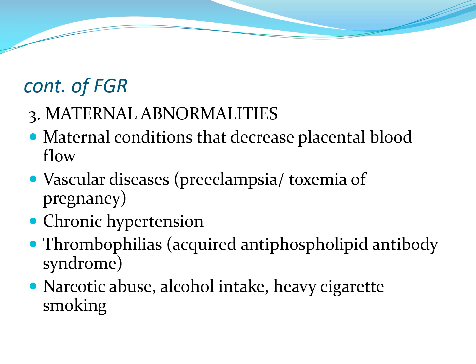The babies may be undergrown also, or their growth may have been restricted in utero due to maternal abnormalities. So these would be maternal conditions that decrease placental blood flow, like vascular diseases such as preeclampsia, toxemia of pregnancy, or the mother may have chronic hypertension or thrombophilias like acquired antiphospholipid antibody syndrome, or maybe due to narcotic abuse, alcohol intake, and heavy cigarette smoking.